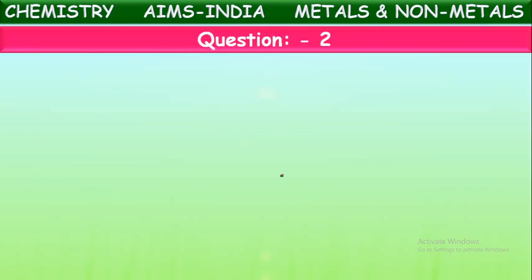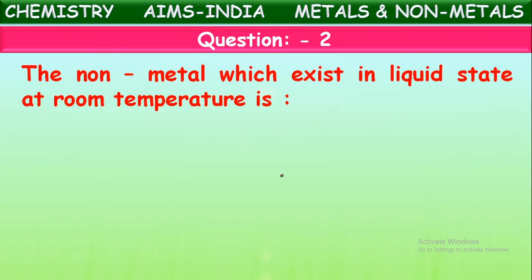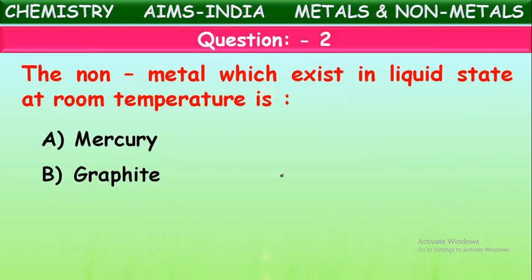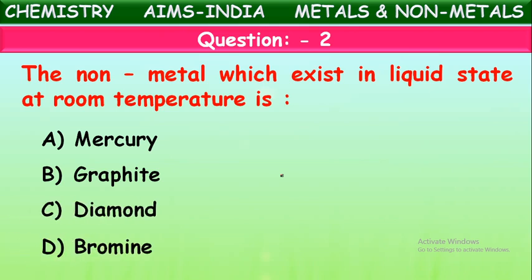Next question. Which non-metal exists in the liquid state at room temperature? Mostly all non-metals are either solids or gases, but only one non-metal exists in the liquid state at room temperature. What is that non-metal? Is it mercury, graphite, diamond, or bromine? Yes, it is bromine. Sorry, it is given there as graphite. It is bromine, not graphite. Graphite is wrong.